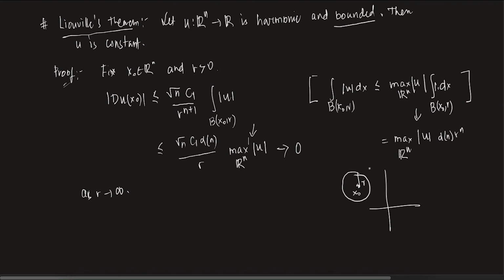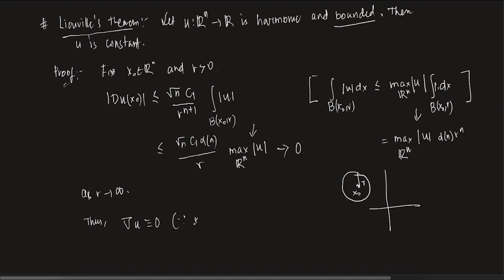I am working in the whole Rn, right? And this bound is independent of r. This bound is on Rn. I can take r as big as possible. So if you take r towards infinity, all of this is constant basically, and this will go to 0. So essentially, in the whole space Rn, the gradient of u is identically equal to 0.